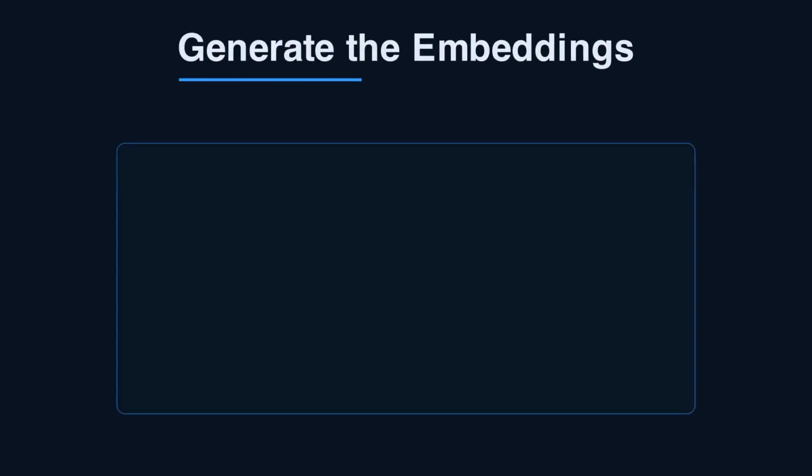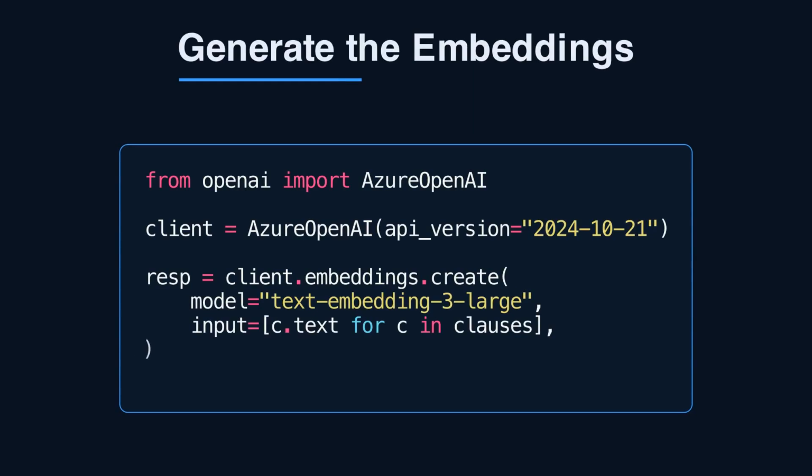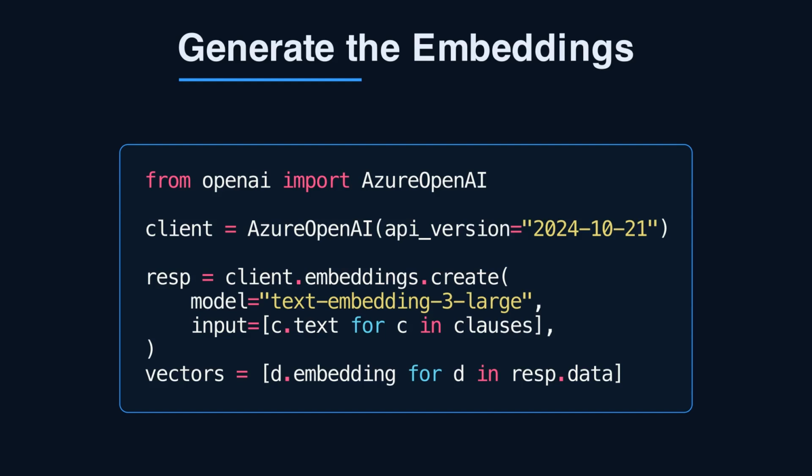Now embed each clause with one client call. Batch your inputs. The embeddings endpoint accepts a list, so send up to 2048 clauses per request. That cuts latency and cost dramatically versus one call each. Use your deployment name, not the model name. Cache the vectors. Re-embedding on every run wastes money for text that never changed.